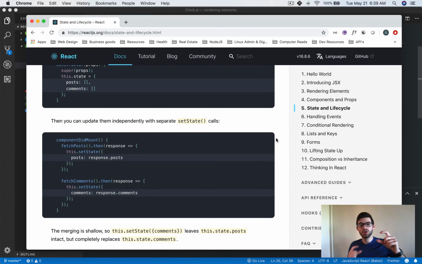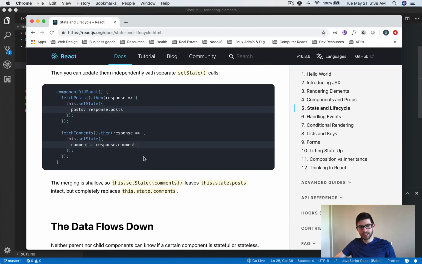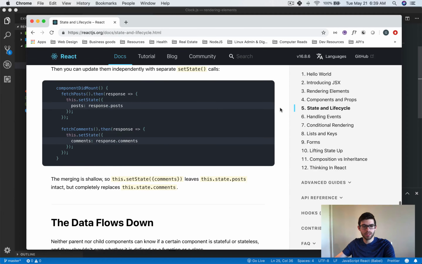So we can do that as two totally separate individual things and not really pay attention to the other thing. Here, we're not setting comments to equal comments inside of this post update. We're leaving it alone. And basically what happens is that React doesn't touch it. It just leaves it be, because in this update you didn't ask for anything to do with that, right? So it doesn't touch those comments or anything like that.